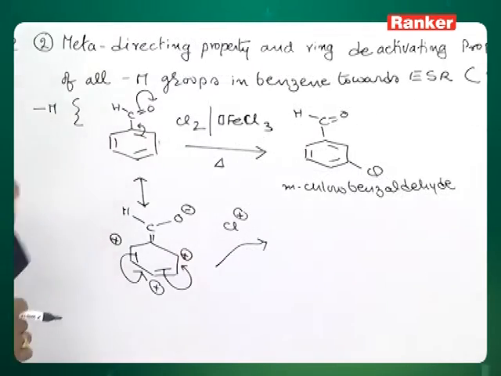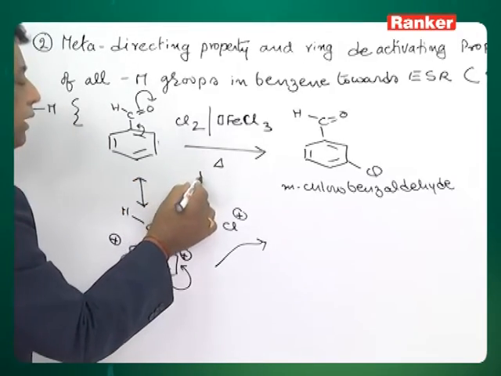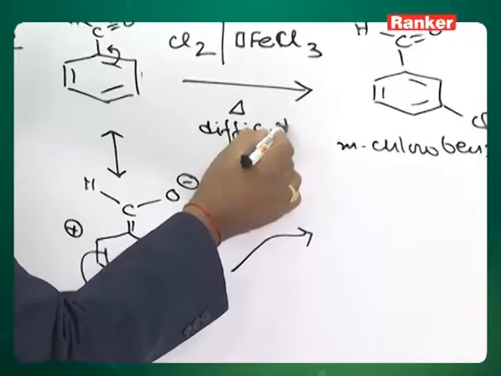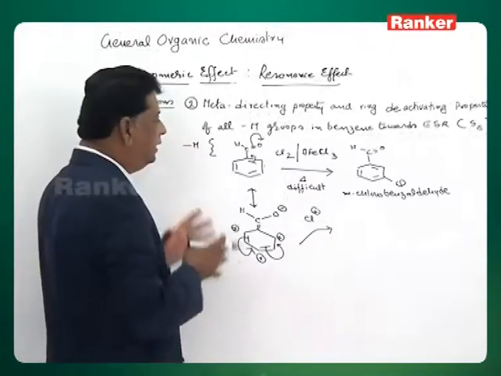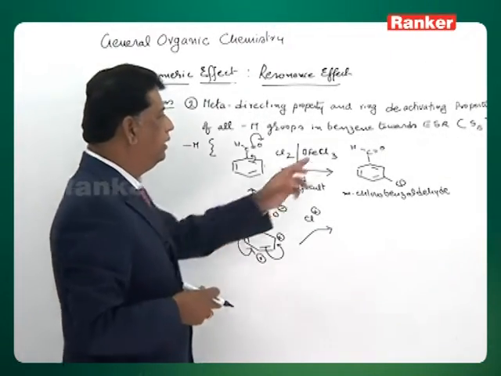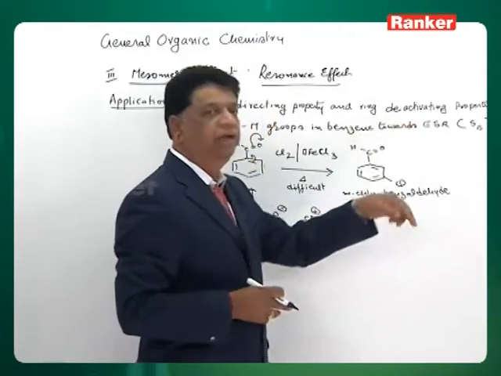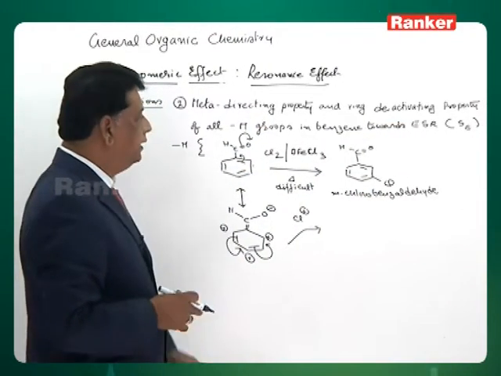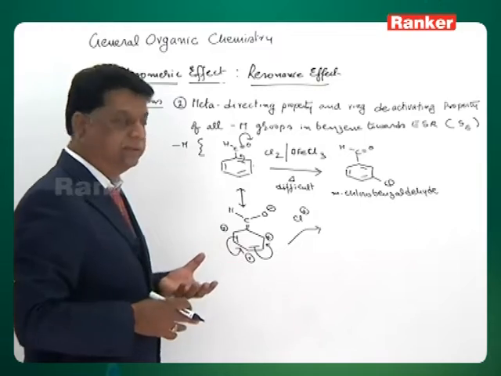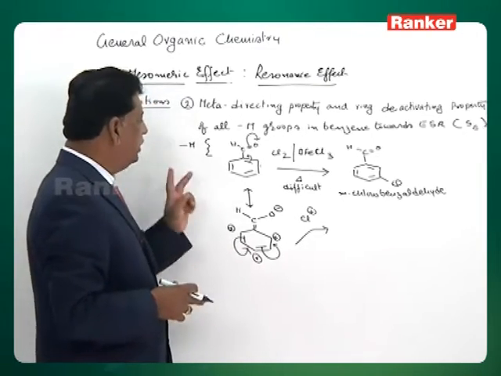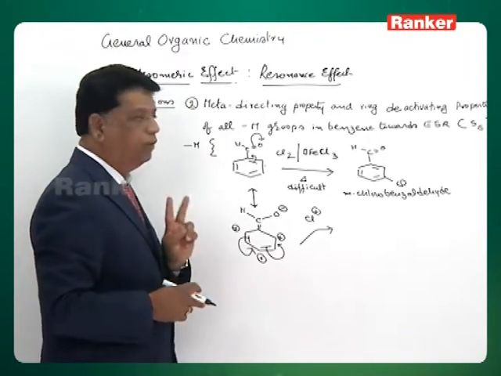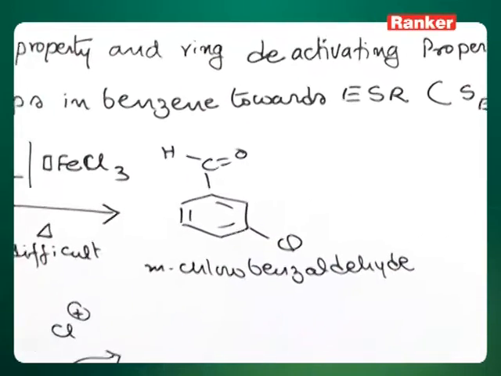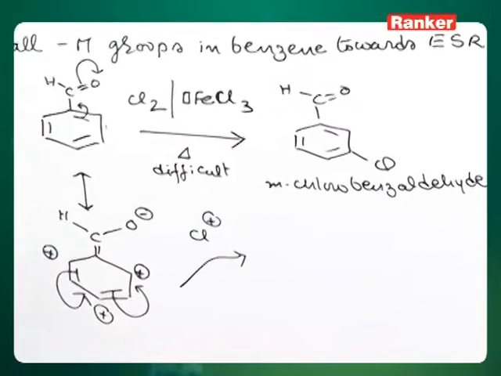Therefore the rate of reaction will be slow, or the reaction will be difficult. When compared with ordinary benzene, the reaction is difficult. That is what we notice as the ring deactivating property. That is, the overall reaction rate, or the readiness of the reaction, is decreased. So all minus M groups show two qualities. One is that they direct to the meta, and the other is that they make the reaction difficult when compared with ordinary benzene.